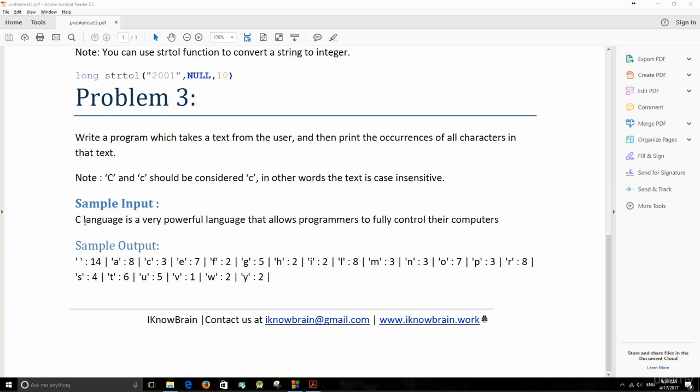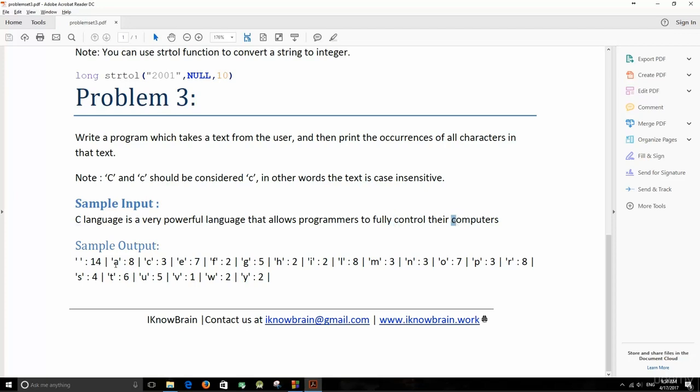For example, let's start with C, the first character. We start counting how many C's we have. That's 1, 2, and we have 3. So we have 3 C's here.